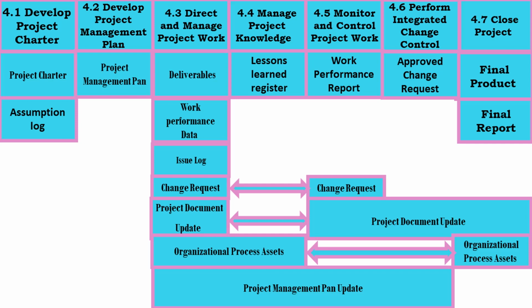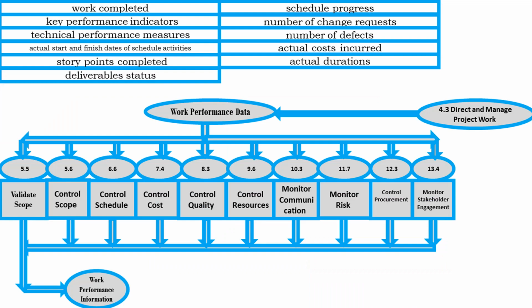Work performance data. Work performance data are the raw observations and measurements identified during activities being performed. Data is gathered through work execution and passed to the controlling processes, where it is analyzed and put into context, and include work completed, key performance indicators, technical performance measures, actual start and finish dates of scheduled activities, story points completed, deliverable status, schedule progress, number of change requests, number of defects, actual costs incurred, and actual durations. The completion date of December 15th and the number of hours completed of 96 hours are examples of work performance data.